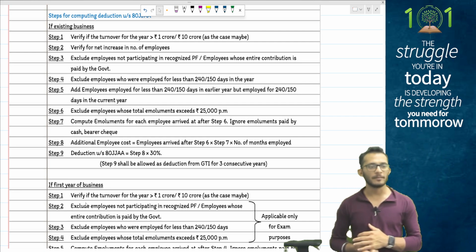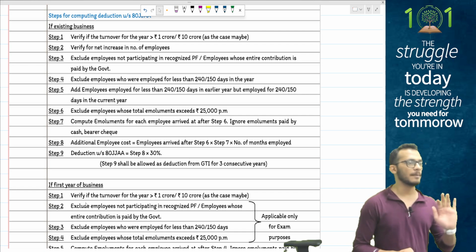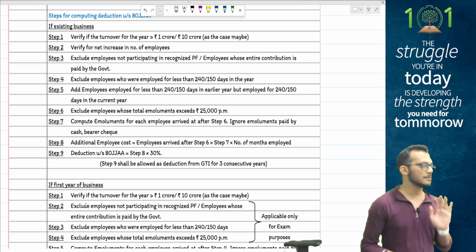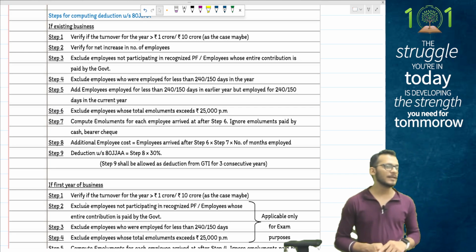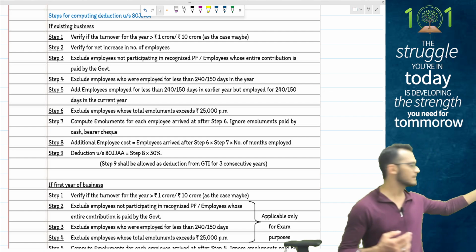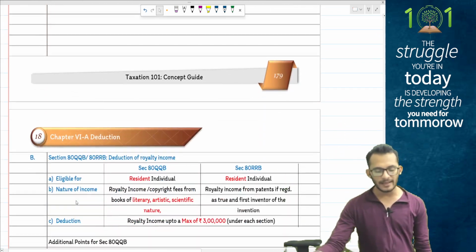This is what you need to know from 80JJA. From an exam perspective, people, the same rules will apply whether it is a new business or an old business, it doesn't matter. Ideally it will be different in the practical world, but from an exam perspective, even if it's the first year of business, you will have to follow all these conditions. Like I said, just follow the steps and it will answer the question for you. 80JJA is eligible under both the regimes.